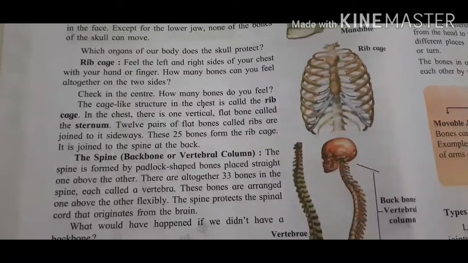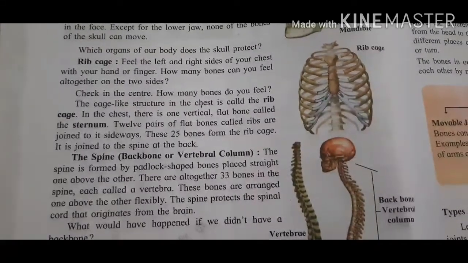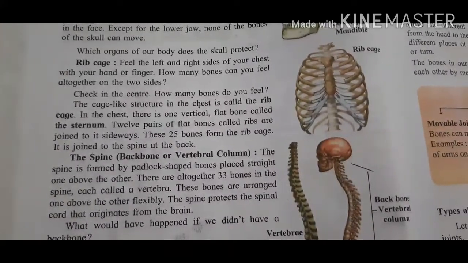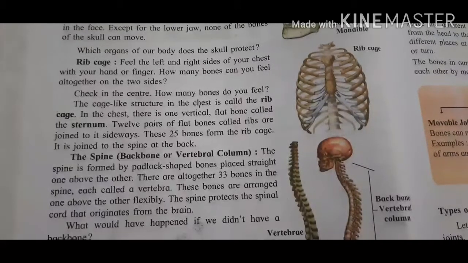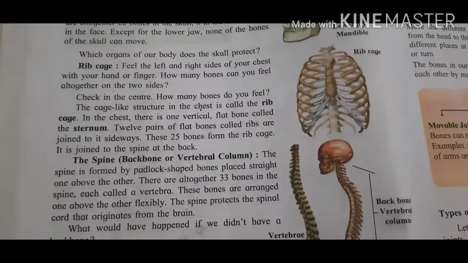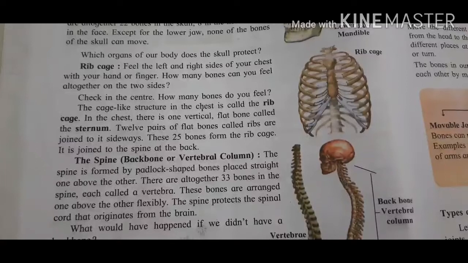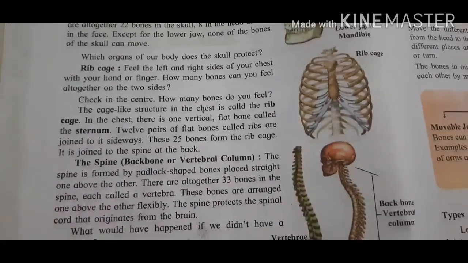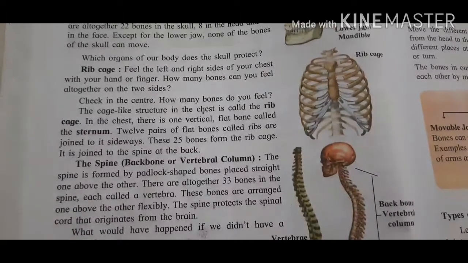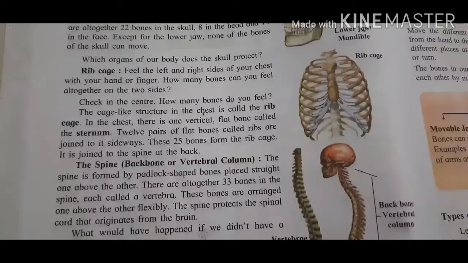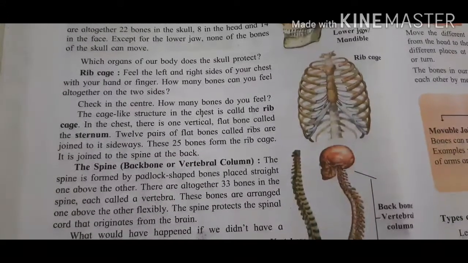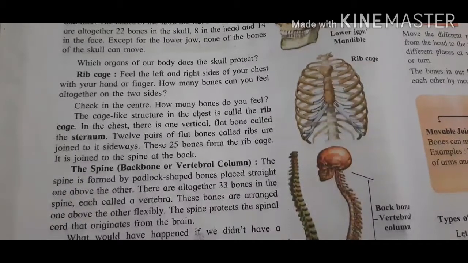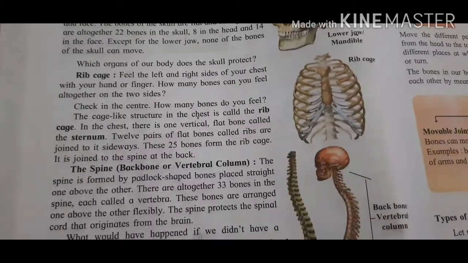12 pairs of flat bones. How many? 12 pairs. They are called ribs, which are joined to the sternum sideways. These 25 bones form a rib cage. It is joined to the spine at the back.